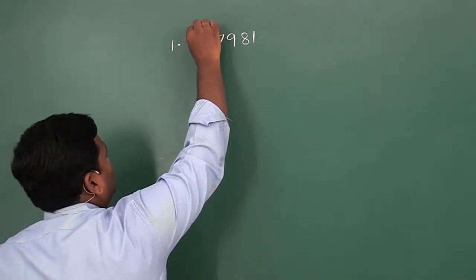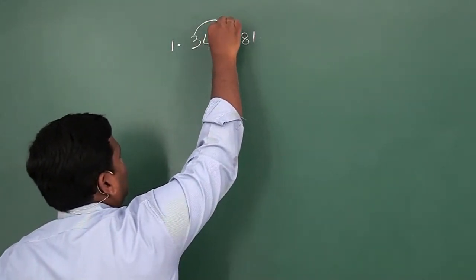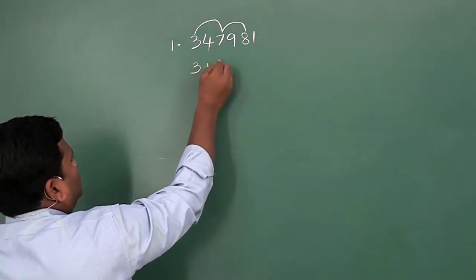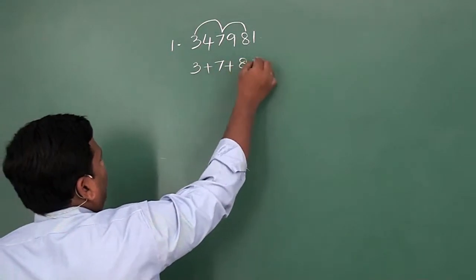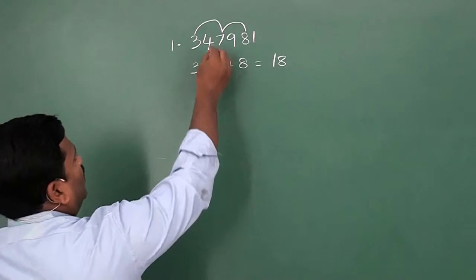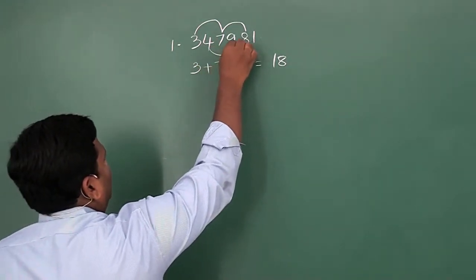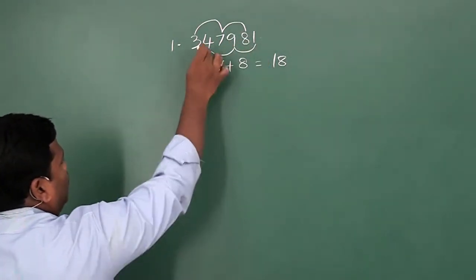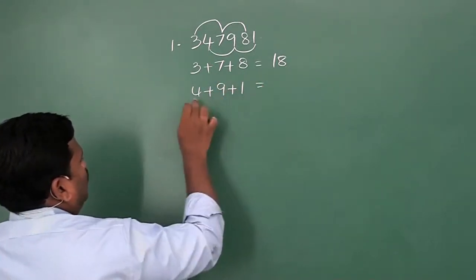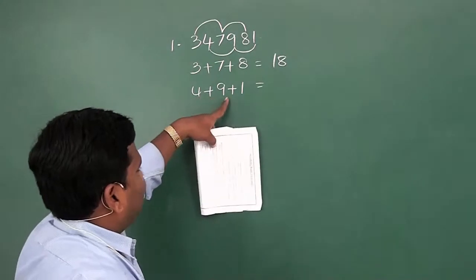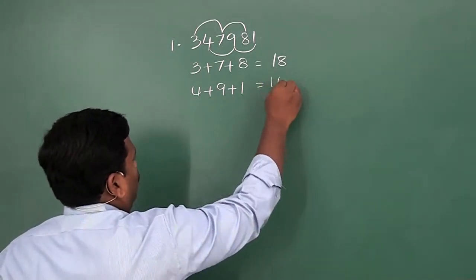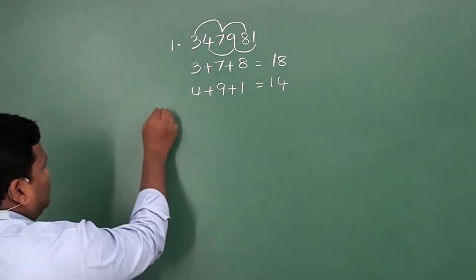Take alternate digits 3, 7, 8. 3 plus 7 plus 8 is 18. And find the alternate digits 4 plus 9 plus 1, 4 plus 9 is 13, plus 1 is 14.